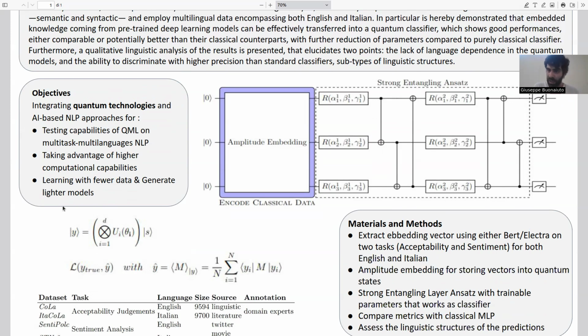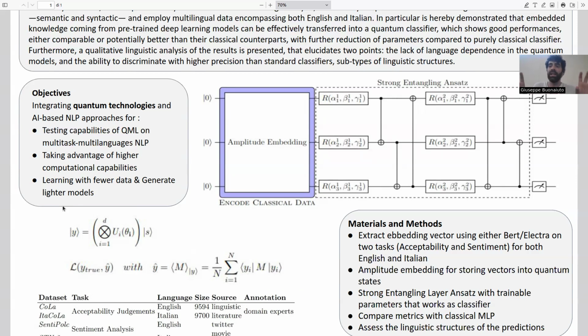What are we actually doing in our experiment then? We extract embedding vectors using BERT and Electra on 2 tasks. The acceptability judgment, which is a syntactic task in the sense that it deals with classifying whether a sentence is grammatically acceptable or not, and sentiment analysis, which is well known and standard, which deals with classifying positive tweets from negative tweets and is intrinsically a semantic task.